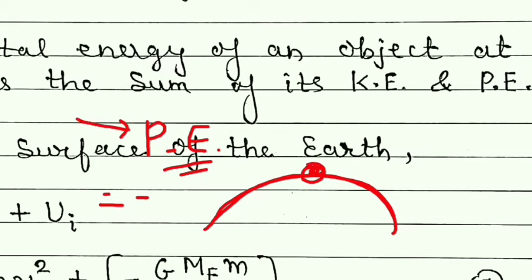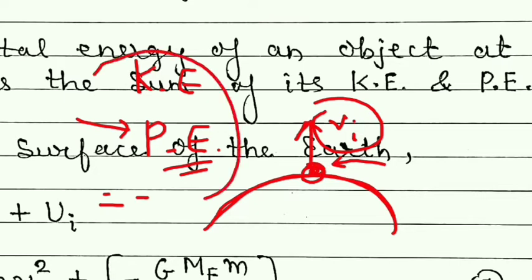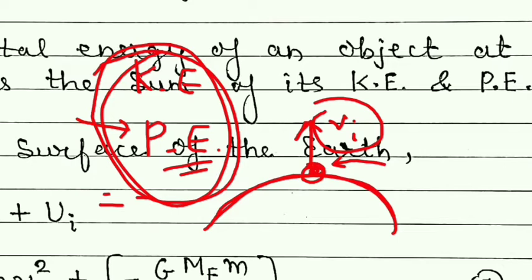But if the object is thrown in the upward direction with initial velocity vi, then what will happen? It will have its potential energy also, as well as due to velocity it will have its kinetic energy also. And if we add potential energy and kinetic energy, then we get the mechanical energy of this object.